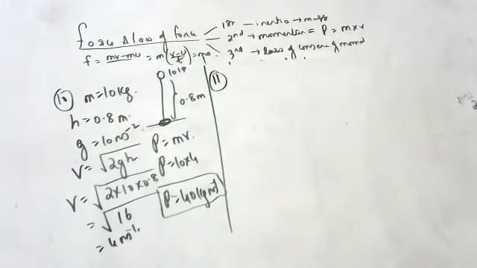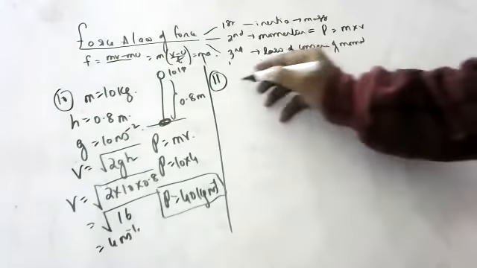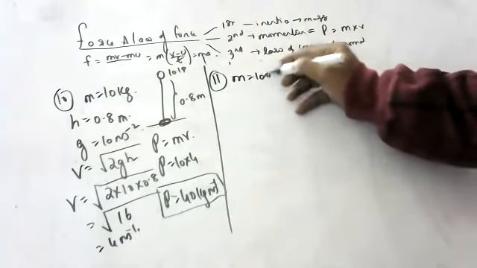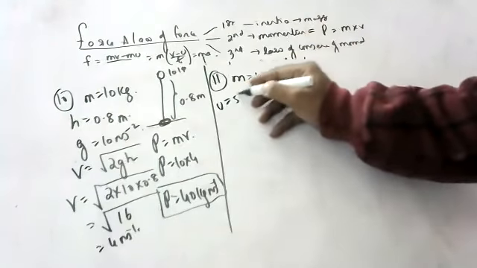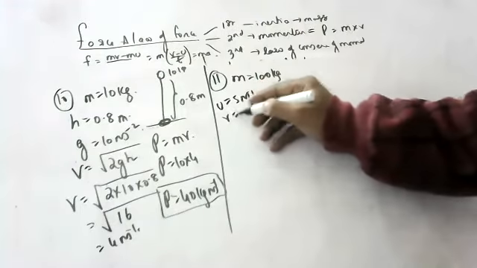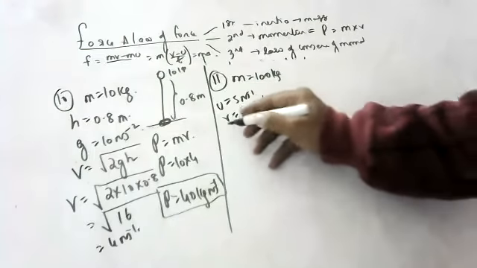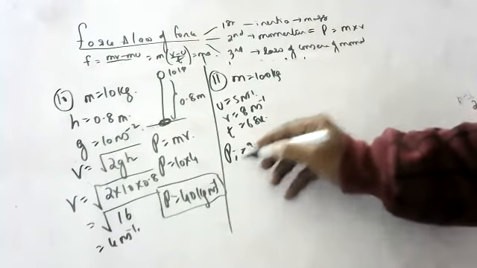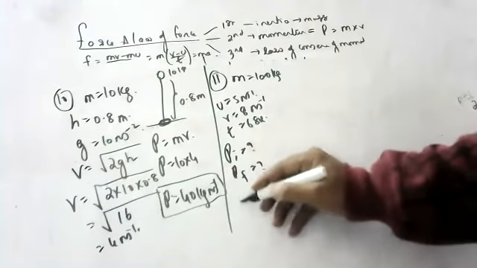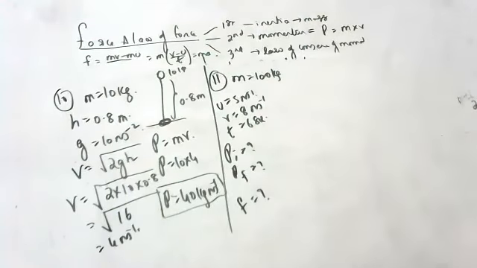Varsha, are you there? See here. An object of mass 100 kg is accelerated from 5 meter per second to 8 meter per second in 6 seconds. Calculate the initial momentum, calculate the final momentum, and also calculate the force.